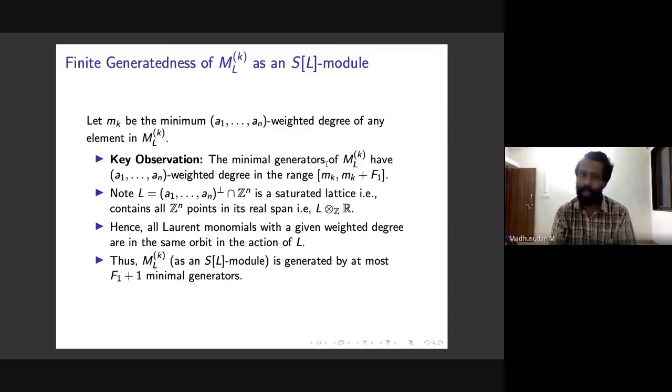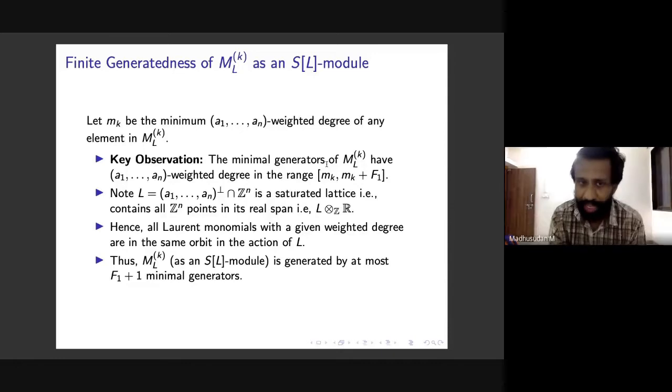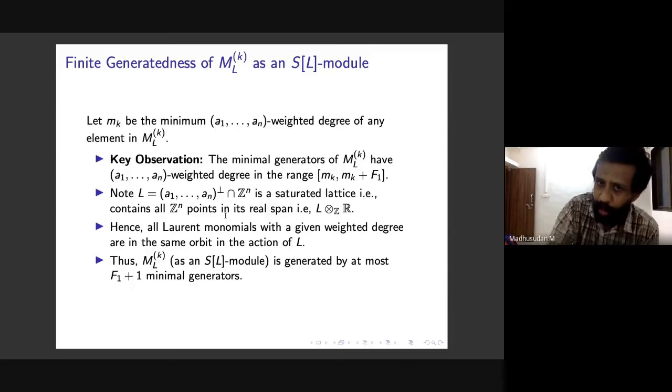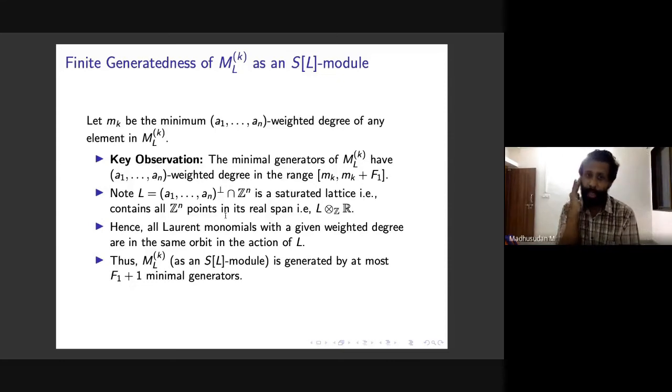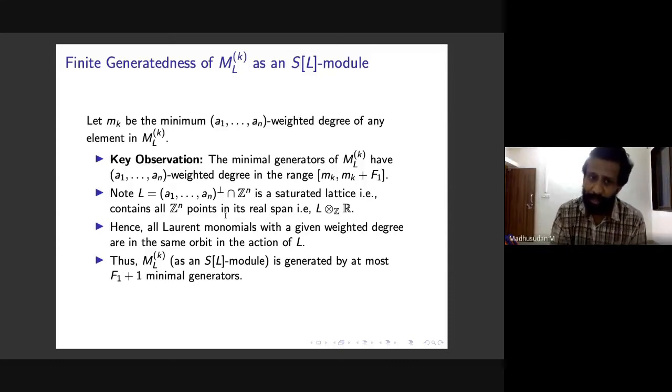The reason is because this lattice L by construction is what is called a saturated lattice, meaning that it contains all Z^n points, or integer points, in its real span. So take the vector space spanned by the elements of L and look at all integer points in it. Those are all contained in L. That's what saturated means. But then what does this mean for us? This means that all Laurent monomials with a given weighted degree will be in the same orbit under the action of L. Remember, L acts on the Laurent monomials.